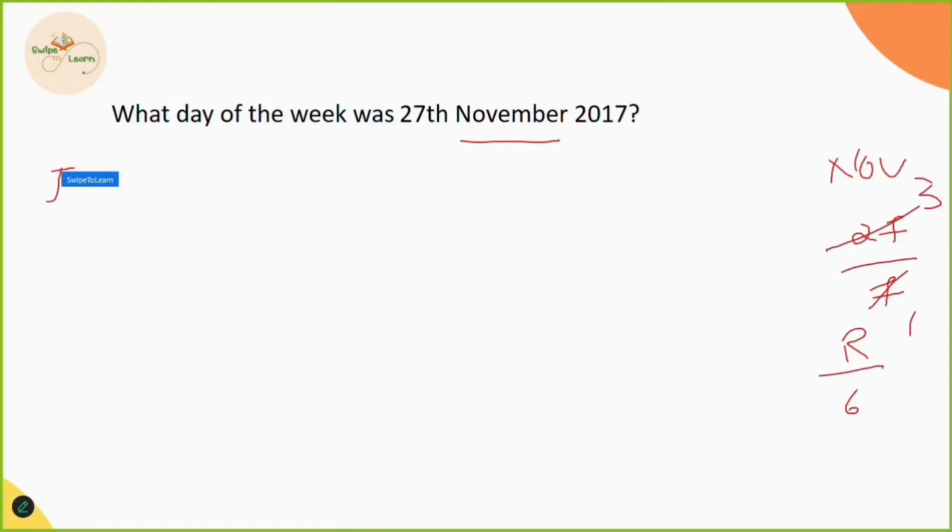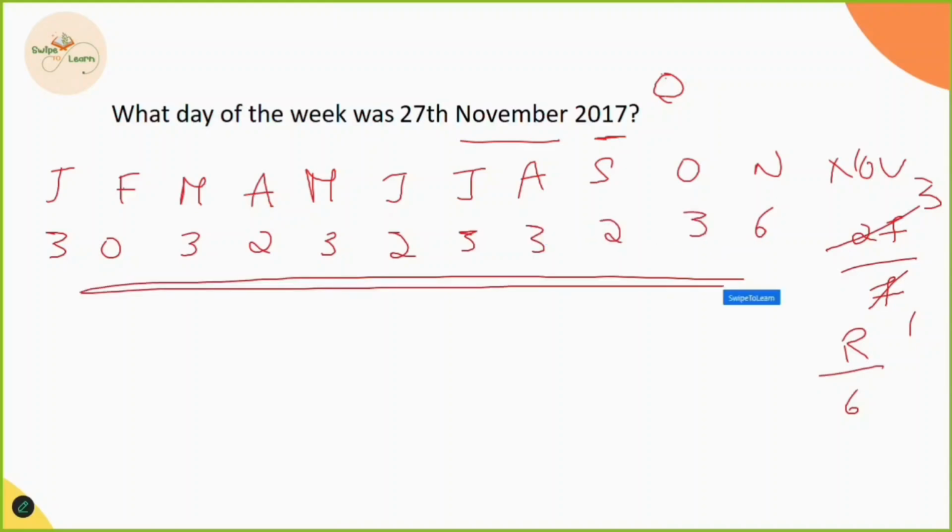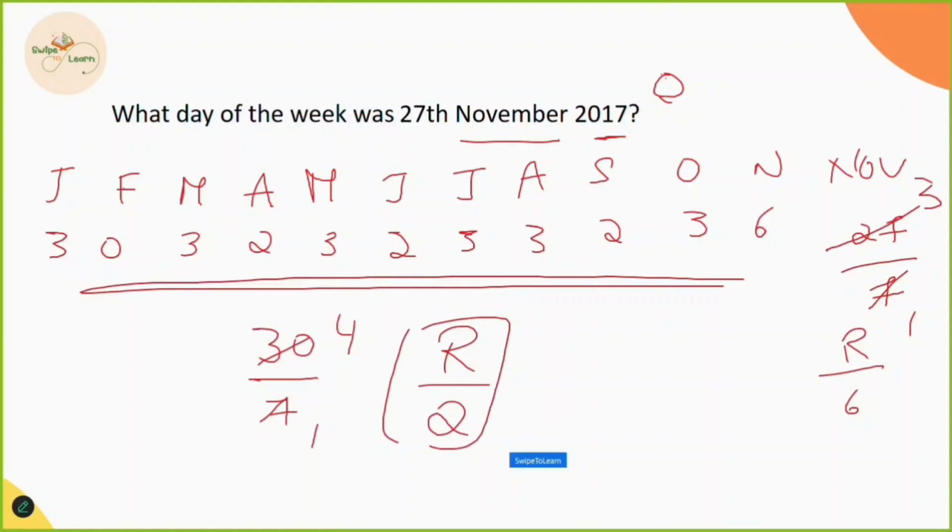Now we have to calculate for January, February, March, April, May, June, July, August, September, October, and November, we get 6. Okay, in January, how many odd days? 3. 2017 is a non-leap year, which means we have 0 odd days in February. March 3, 2, 3, 2, 3, 3, 2, 3. Adding all this, what do we get? We get the result as 30. 30 should be divided with 7. 7 1s are 7, 7 4s are 28, and the remainder is 2. This remainder is the month code. So month code is 2.